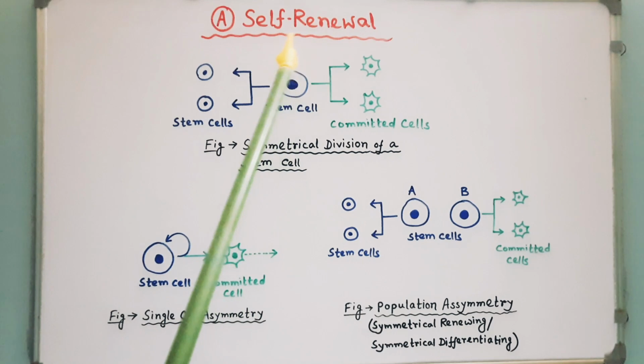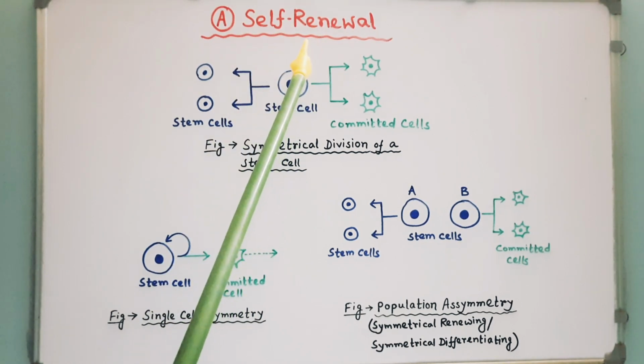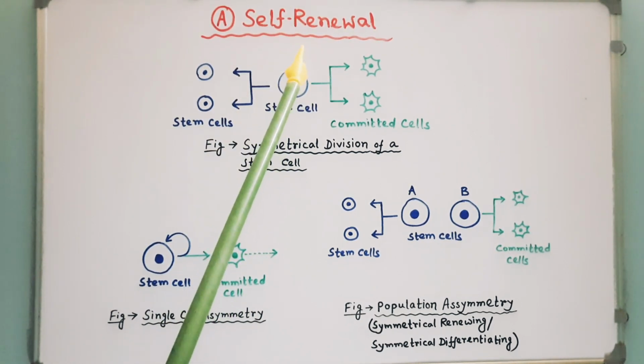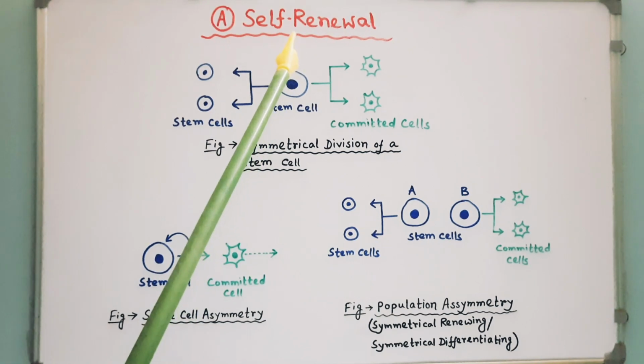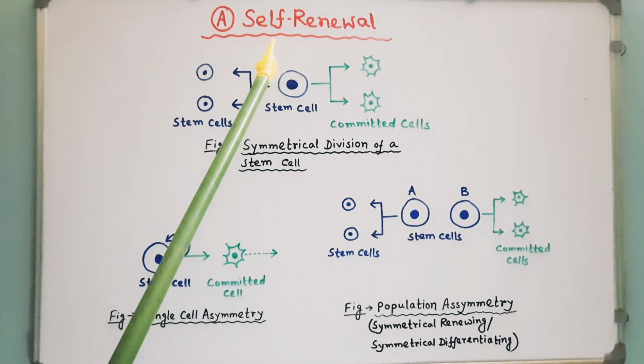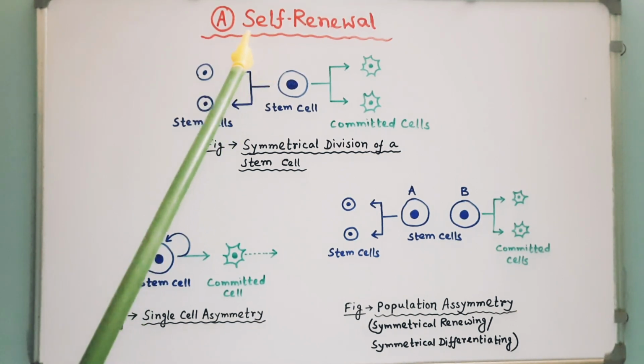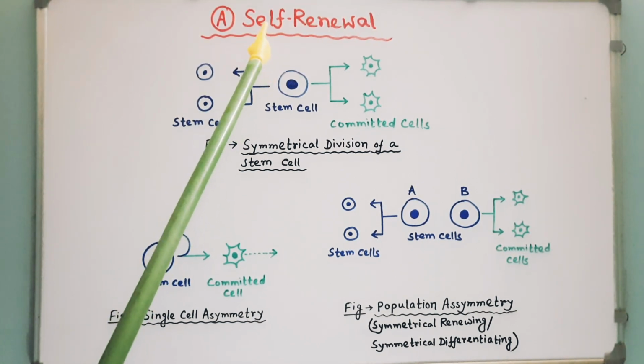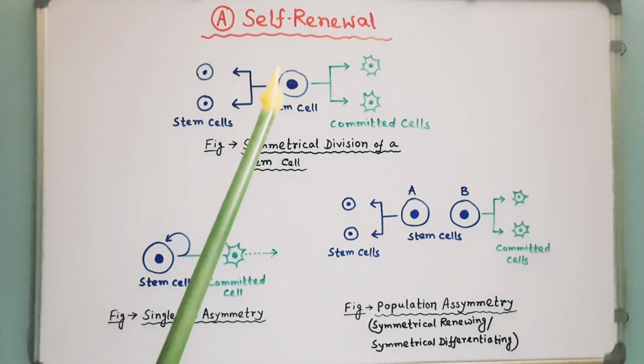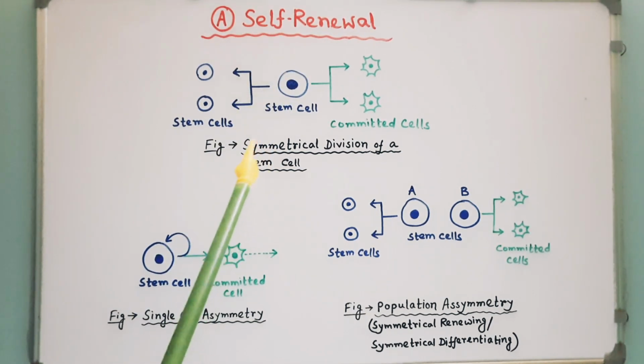Self-renewal. Self-renewal is the ability to go through numerous cycles of cell growth and cell division known as cell proliferation while maintaining the undifferentiated state. Cell division can occur either symmetrically or asymmetrically.